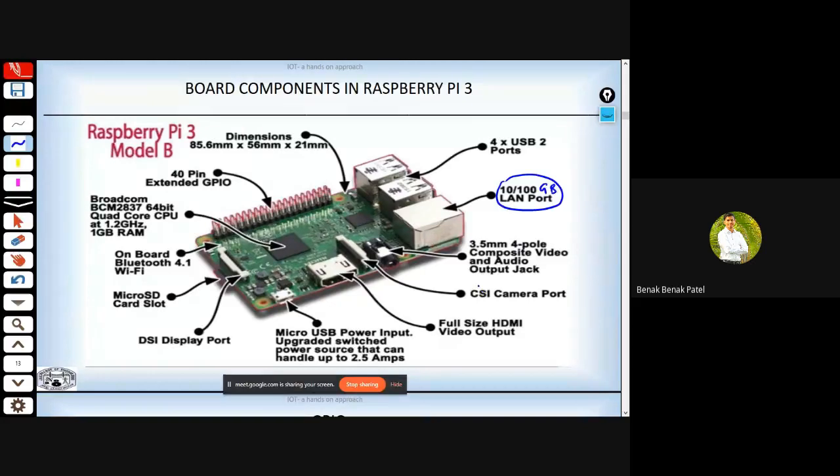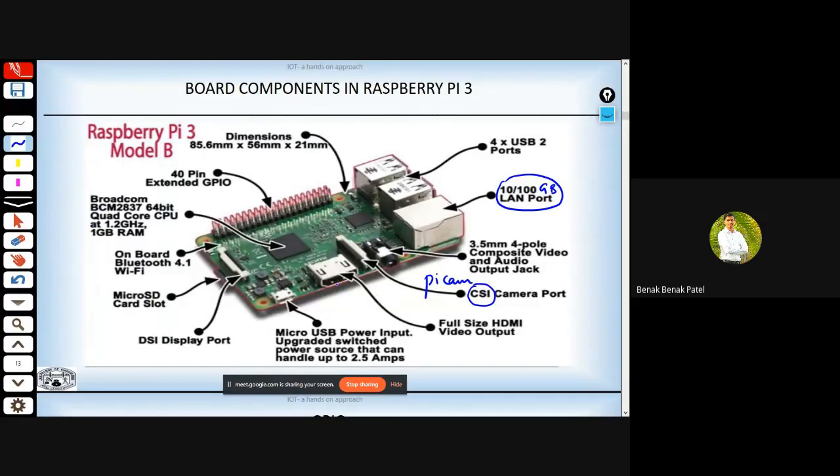It has a camera serial interface, so I can directly interface a PiCam onto this slot, and I can record video or take still pictures.